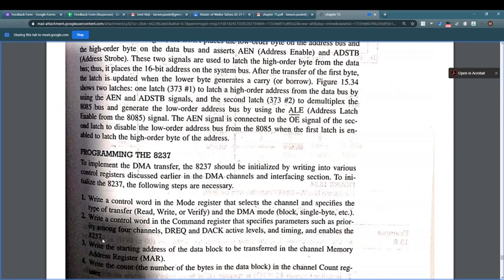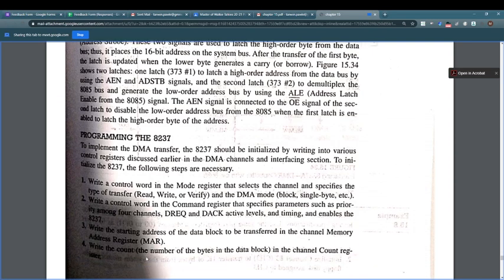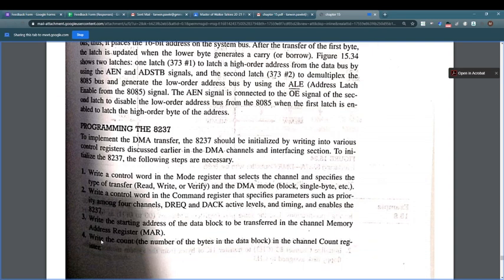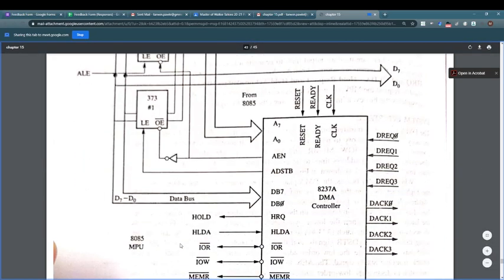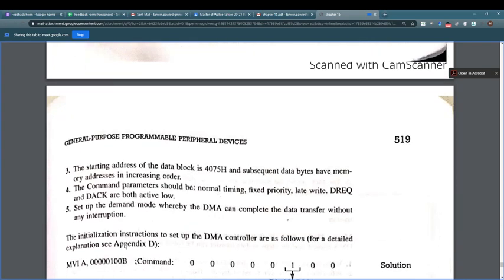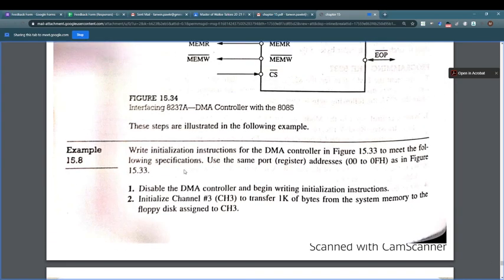I will show you. Now start by writing the address of the data block to be transferred in the channel memory address register, that is MAR. Write the count in the channel count register and you start.